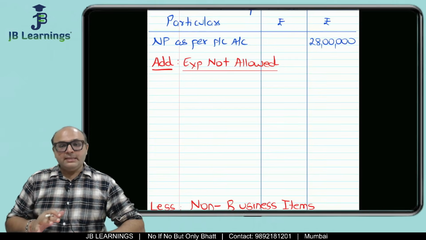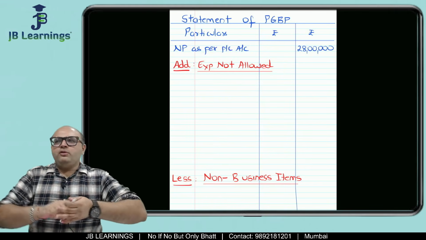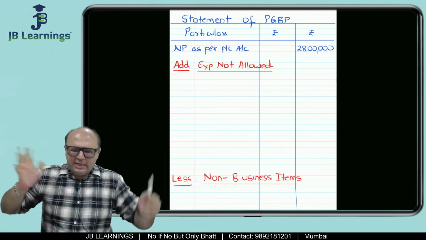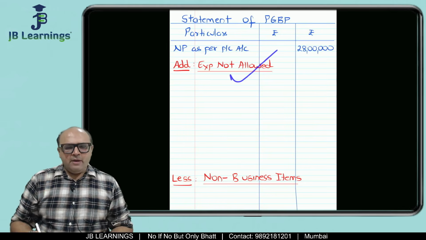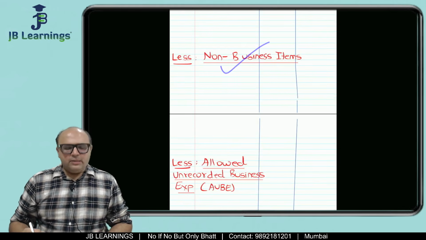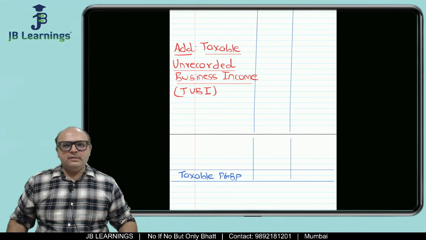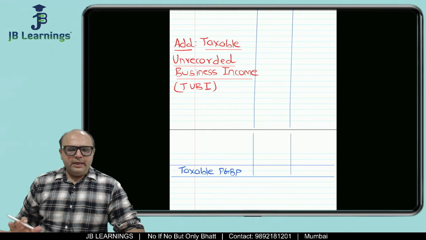Because what happens in exams is all information is jumbled up. They don't give you all information ready made, and they don't give you everything in one simple sequence. They give everything very mixed up. In one question, they will give you this, then suddenly non-business items, then this, then this. Those types of things are possible in your exams. So it is always better you keep a format like this ready.